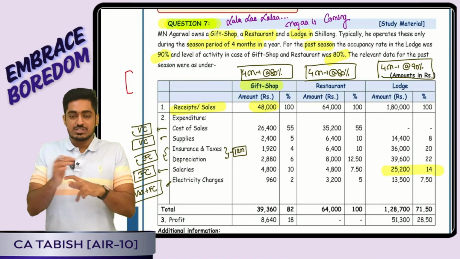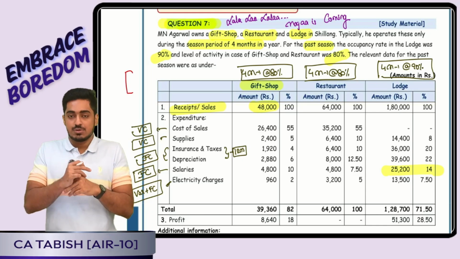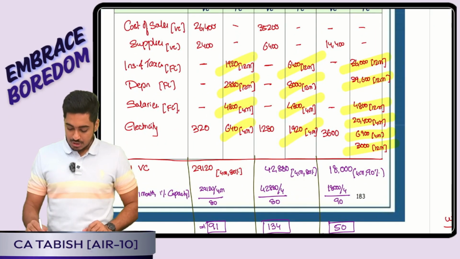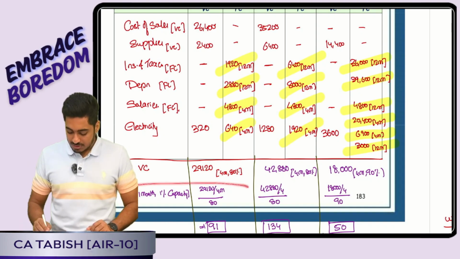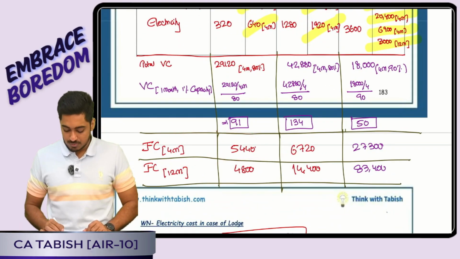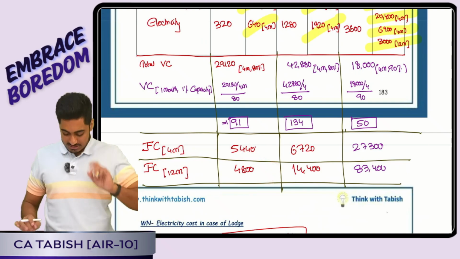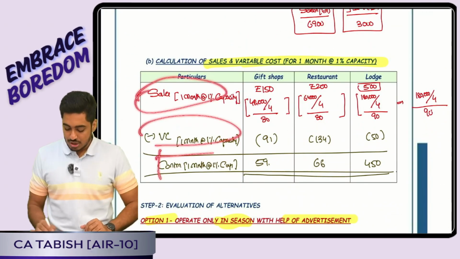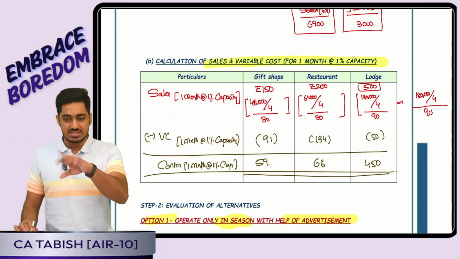Fixed cost: some fixed cost was for the season period only, 4 months. Some fixed cost was for the full 12 months. I bifurcated that and kept it. So accordingly, I got my variable cost for 1 month at 1% capacity, my fixed cost for 4 months, and my fixed cost for 12 months. Okay boss, great. Based on that, I calculated sales, variable cost, and the normal contribution at 1% capacity.